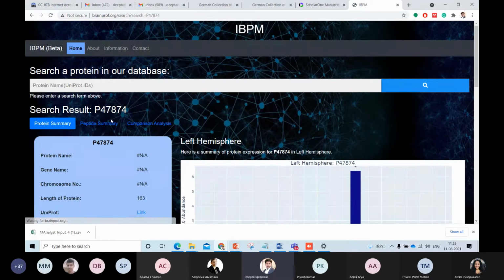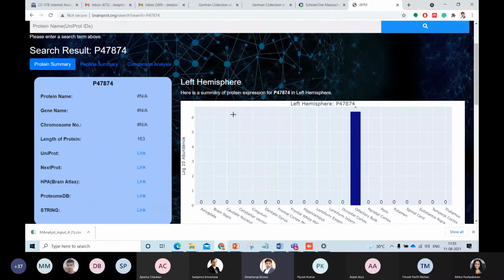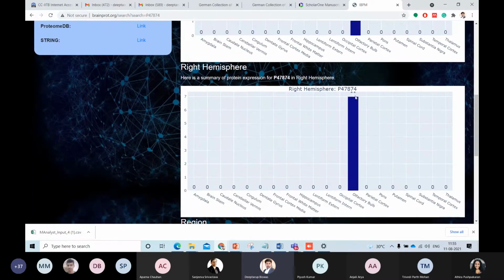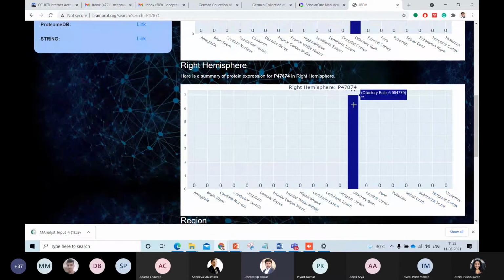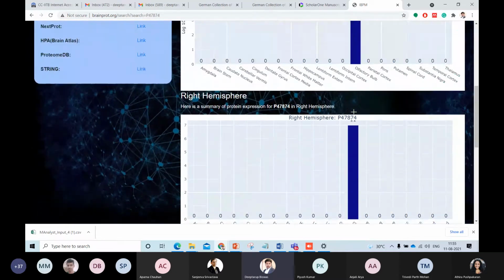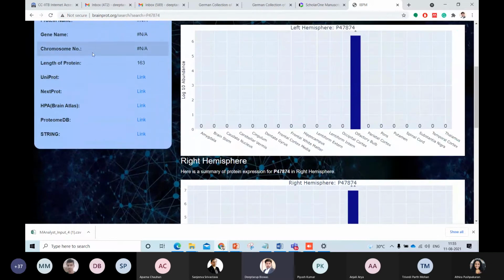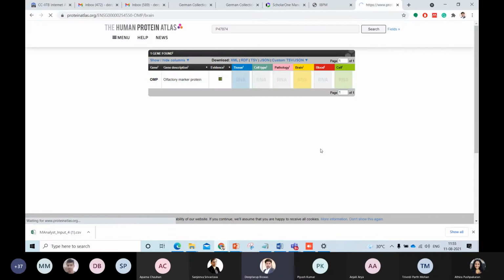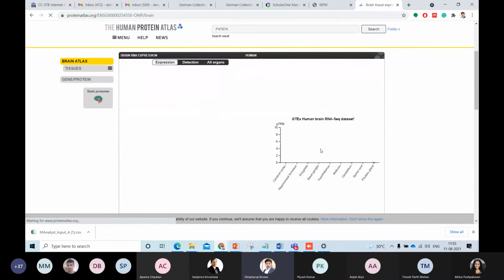I just told you this is present in the olfactory bulb. As you can see, for this protein in the left hemisphere, we are finding the expression in the olfactory bulb. In the right hemisphere also, we are getting it in the olfactory bulb, and in the region-specific data also we are finding it in the olfactory bulb. At the same time, we have made whatever information could be available for this protein in the links, and if you click this link, it will redirect you to some other portals that give more information about this protein. So there is a lot of information.